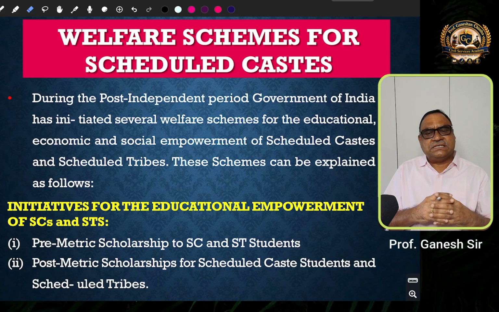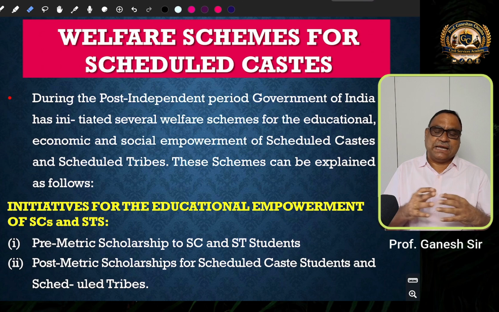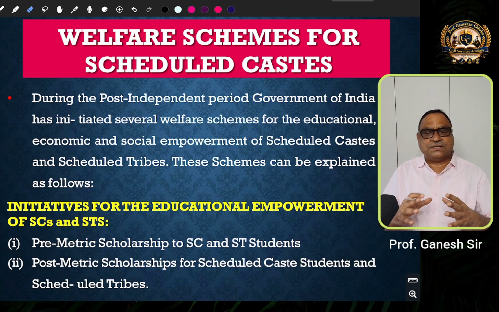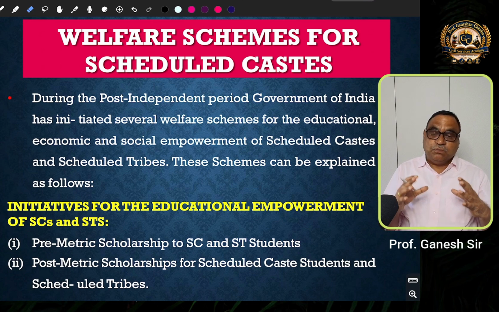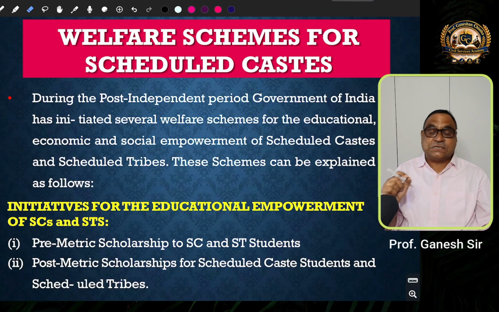According to the census reports, the scheduled caste population in India is around 16%. And historically speaking, a large number of the scheduled caste population were subjected to social discrimination, social exclusion, exploitation, and marginalization.